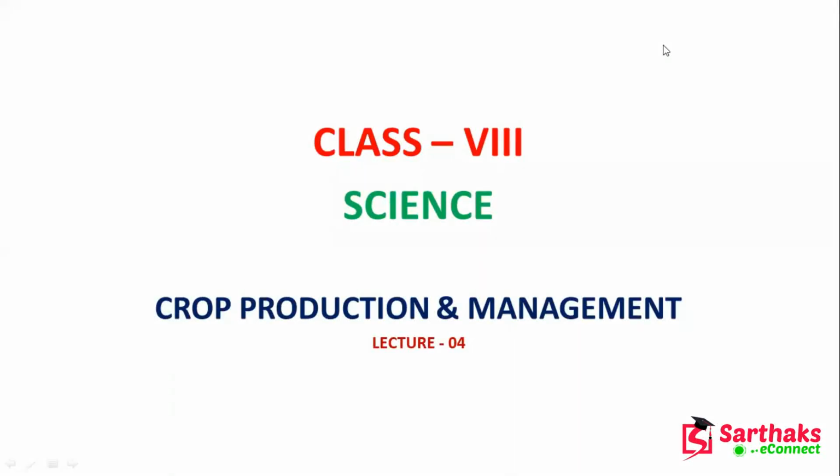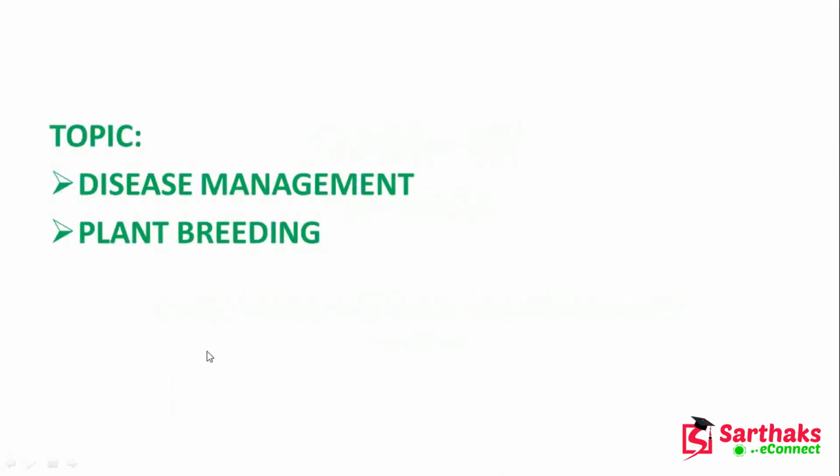Hello, students. So we'll start the chapter crop production and management. In lecture 3, we will study disease management and plant breeding. Whenever we are going to cultivate plants, at that time we can see that there will be some insects or some infections in the plant. So we have to know how to manage those insects.